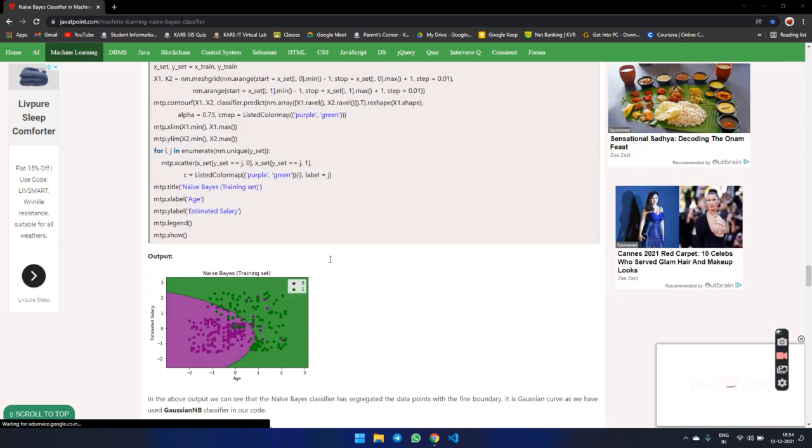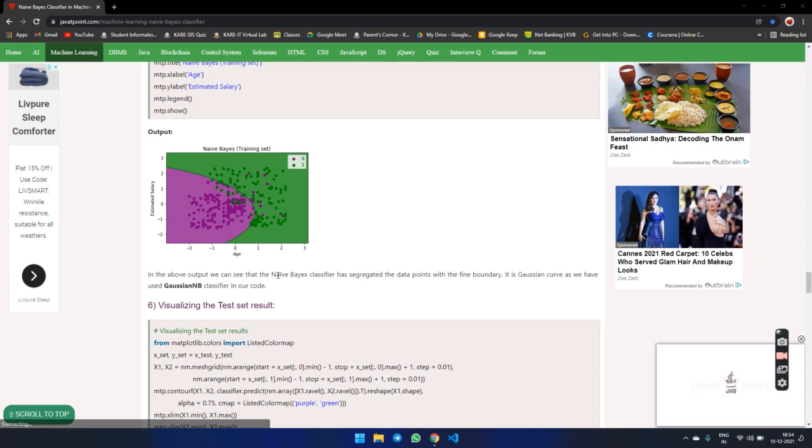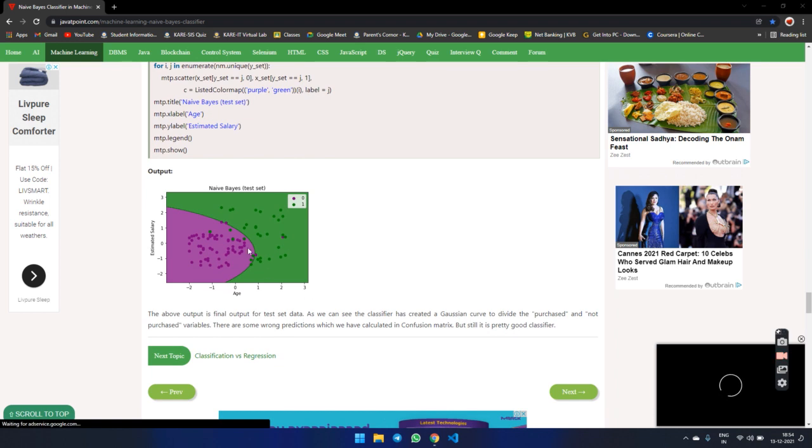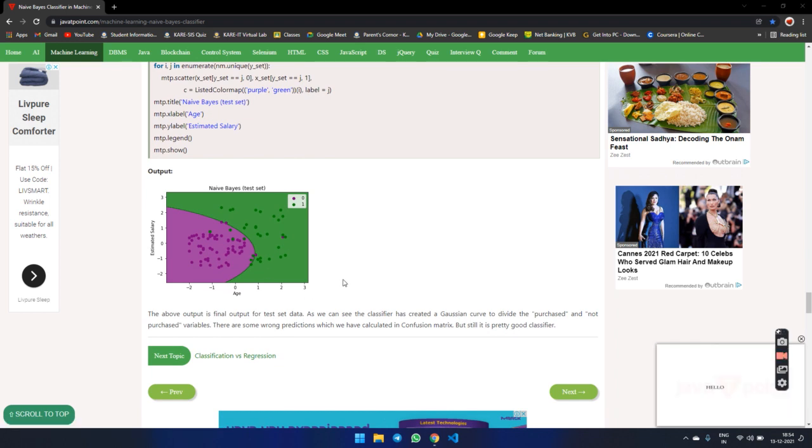Then visualize the training result. This graph represents the Naive Bayes classification segregating the data points with the decision boundary. In the Gaussian curve, this is the Gaussian curve. The NB classifier is in our code. This is the Gaussian curve. This is represented in the code. Then we are discussing this graph, which is the output of the Naive Bayes classifier.